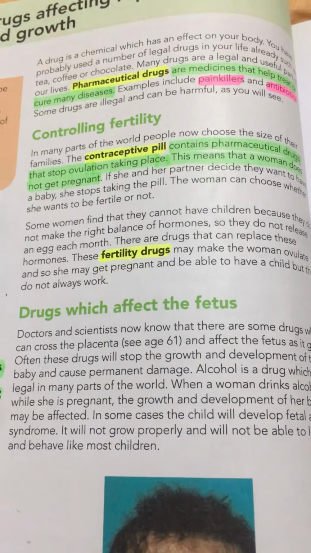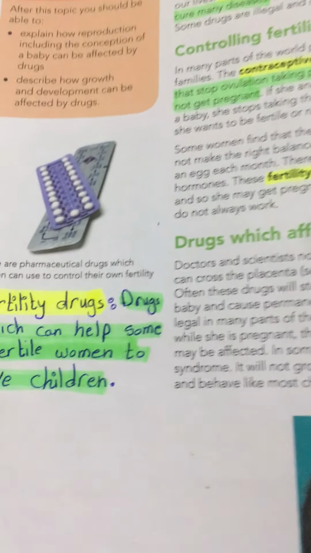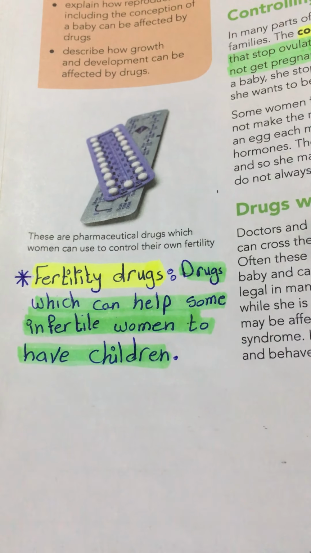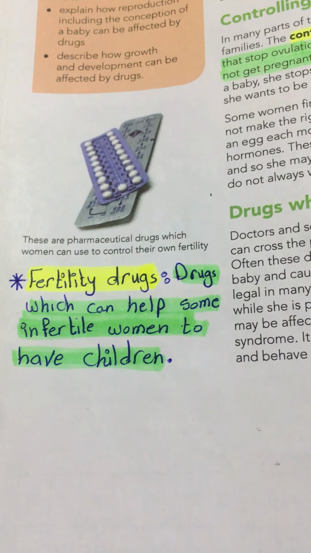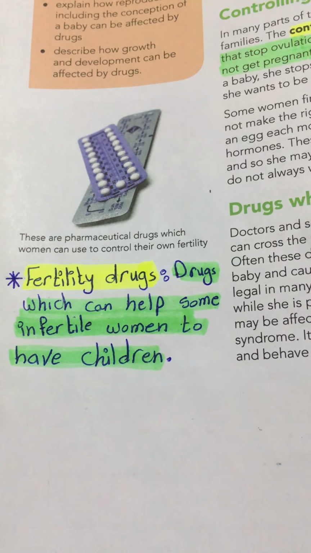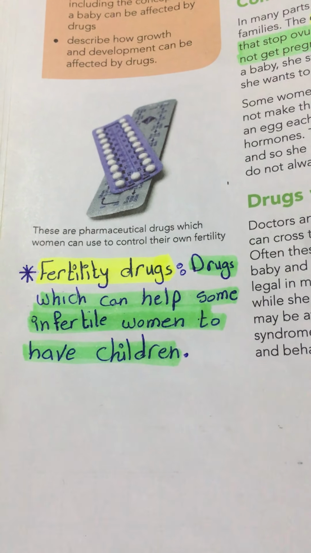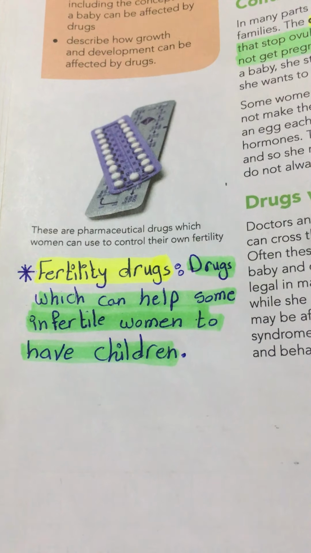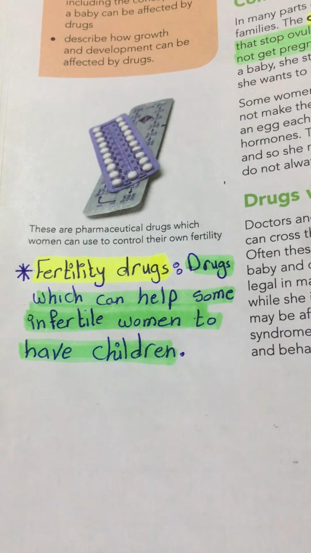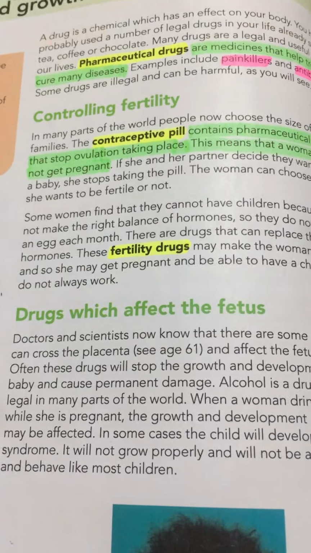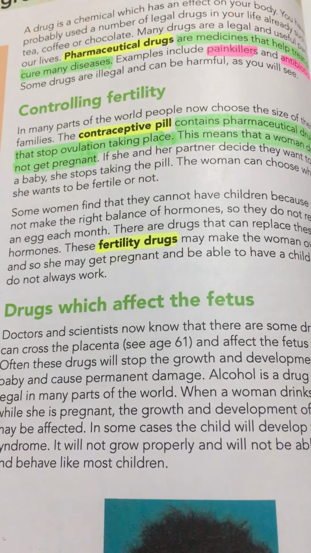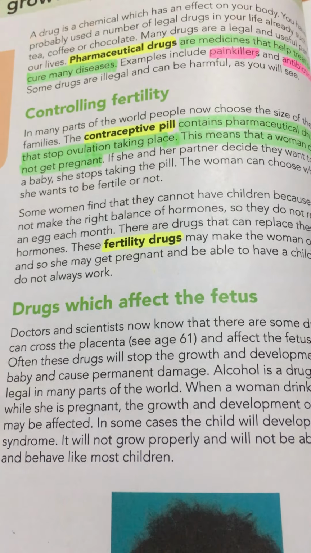Now, fertility drugs. Here we have the opposite process. Fertility drugs are drugs which can help some infertile women to have children. So if she wants to have children, she has to take fertility drugs. But if she wants to stop ovulation, she has to take a contraceptive pill.